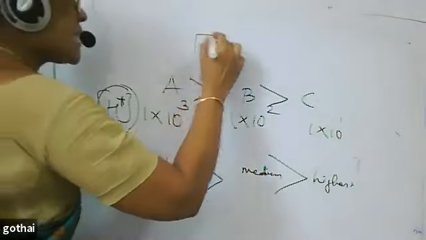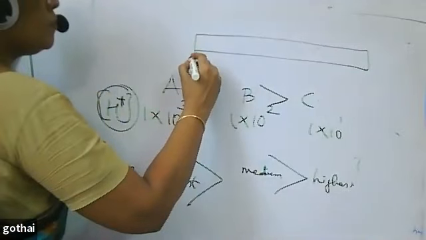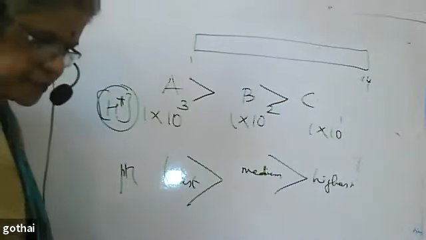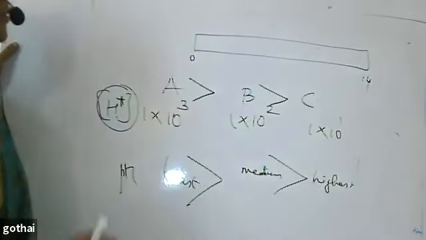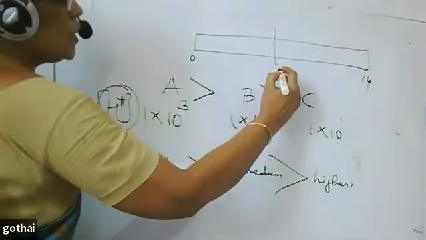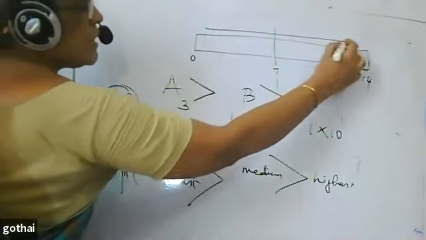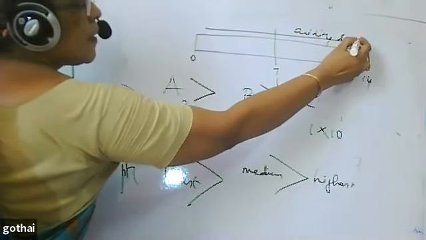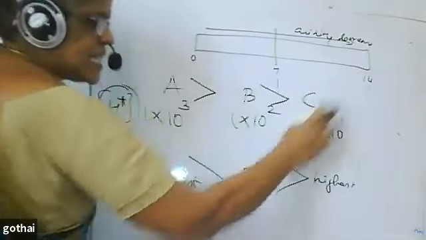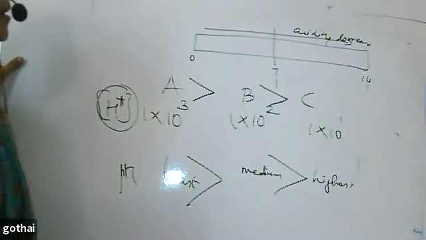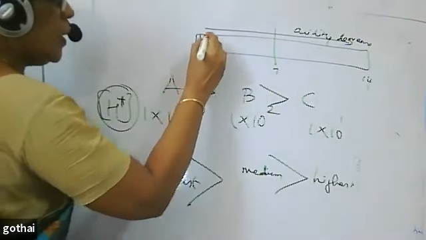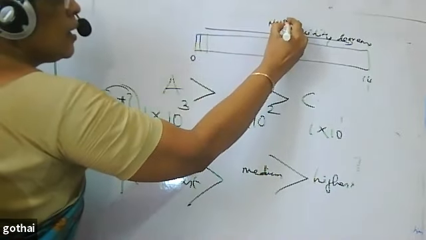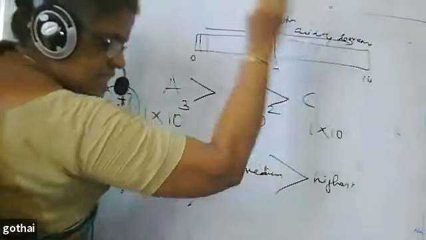The pH scale ranges from 0 to 14. pH 7 is neutral. As I go this way, pH value increases and acidity decreases. Very low pH means more acidic.